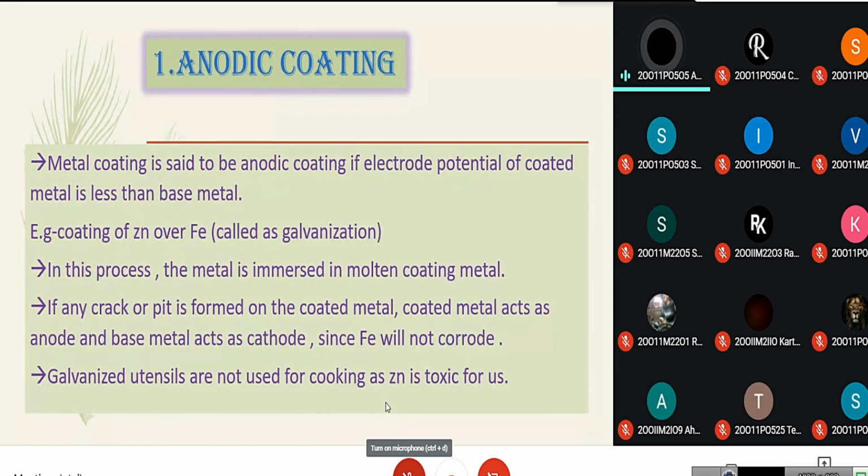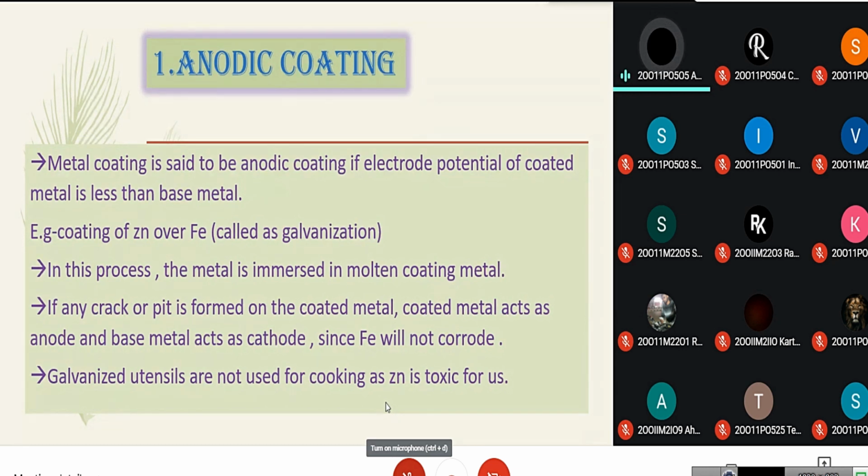Metal coating is said to be anodic coating if SRP of coated metal is less than the base metal. Example, zinc over iron. It is also called as galvanization. In this process, the metal is immersed in a molten coating metal. That is, the coating metal first is melted and the metal is immersed in the molten metal.